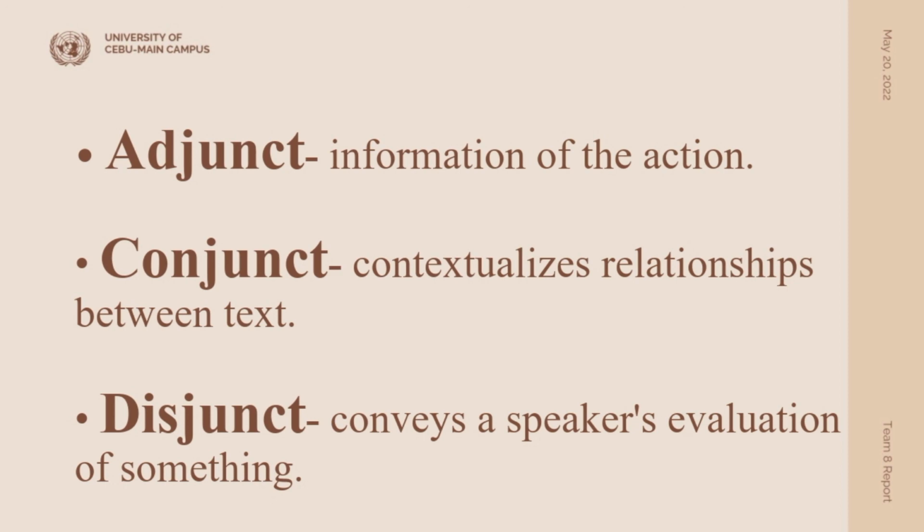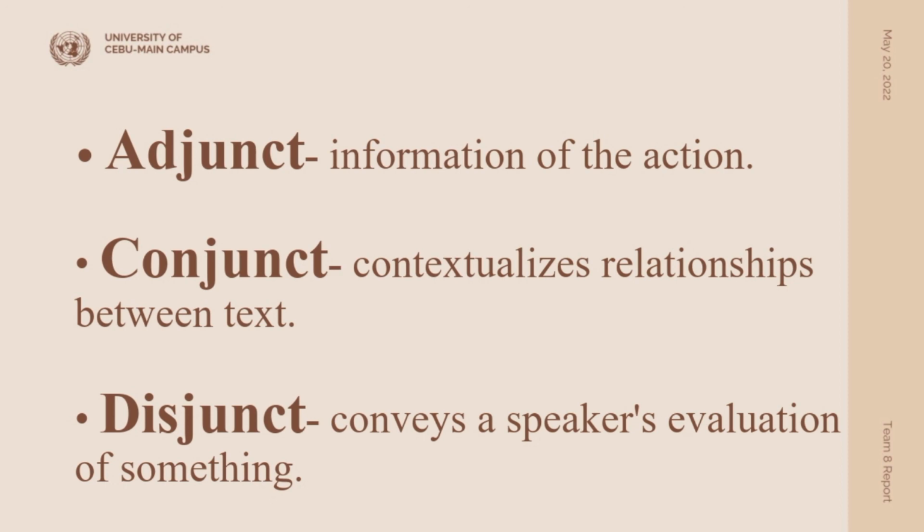Next is conjunct. Conjunct contextualizes the relationship between texts. It provides a connective function. Examples: on the other hand, and additionally. Alright, on the other hand, some of my other friends are yet to come. Like another, furthermore, to begin with, and however.